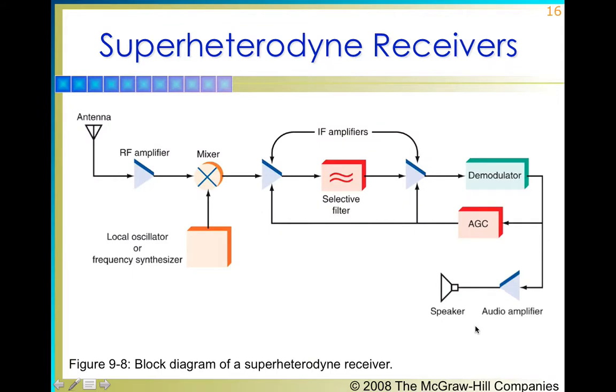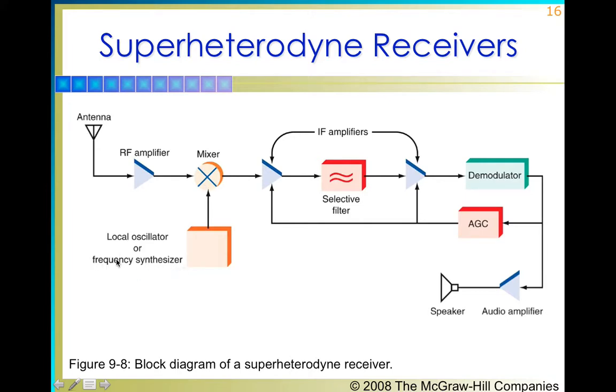So what he is saying can be demonstrated in the form of a diagram. We can see that we have an antenna which is receiving some modulated signal, and when this signal is received, it will be in the radio frequency range. Then that radio frequency signal is amplified by the RF amplifier, and the output is sent to the mixer circuit, which gets input from the local oscillator or the frequency synthesizer.